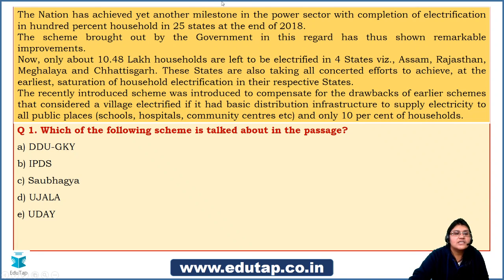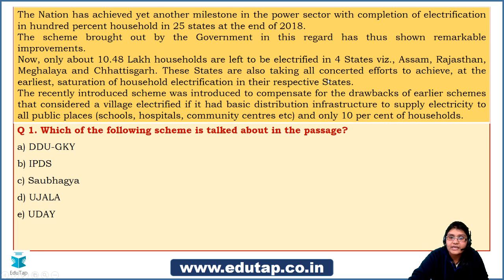Here there is a paragraph which says the nation has achieved yet another milestone in the power sector with completion of electrification in 100% households in 25 states at the end of 2018. The scheme brought out by the government in this regard has thus shown remarkable improvements. Now only about 10.48 lakh households are left to be electrified in 4 states: Assam, Rajasthan, Meghalaya and Chhattisgarh.